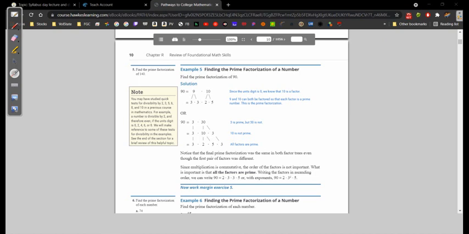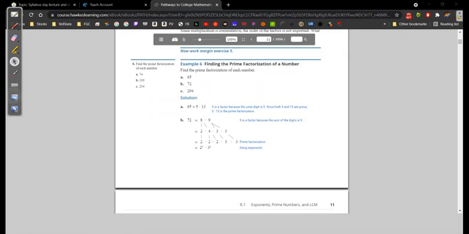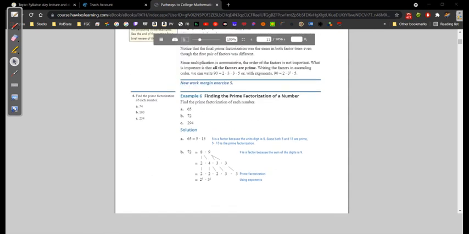So say 90 is 9 times 10, and then you find the prime factorization of each. Same thing with 90 here, where we did 3 times 30. You could go about doing that, or the way I'm doing it, no big deal. But in the end, you will still get to your solution.